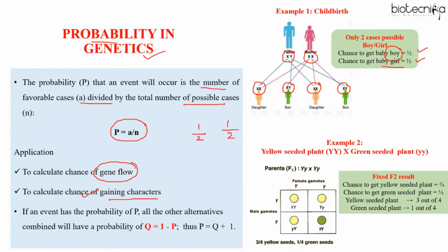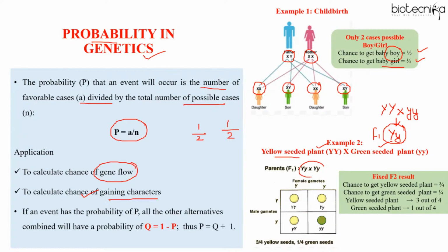Then let's take another example. Let's say you are crossing a yellow seeded plant with a green seeded plant. Now yellow seed is a dominant trait. So you know that the F1 generation, it's a monohybrid cross, right? When you cross them, the F1 generation will be heterozygous and the progeny will all show the dominant trait, that is yellow seed.